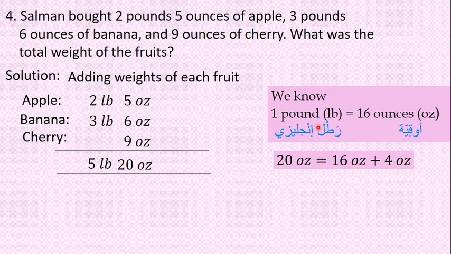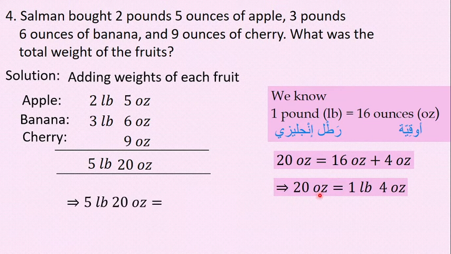So this 16 ounces is what? 1 pound. Therefore 20 ounces is equal to 1 pound plus 4 ounces. So convert this one: 5 we can write as 6 pounds. So 5 pounds plus 20 ounces is equal to 6 pounds 4 ounces.